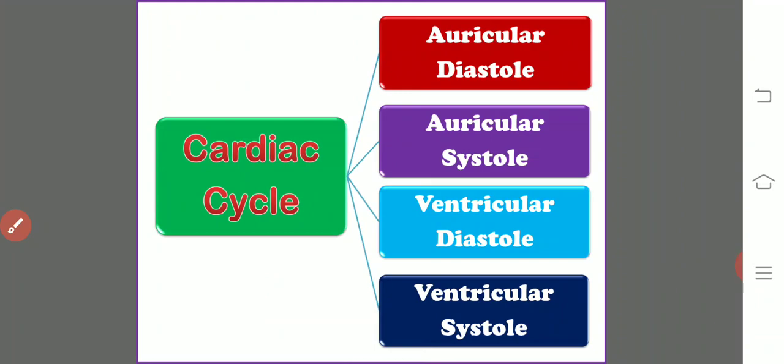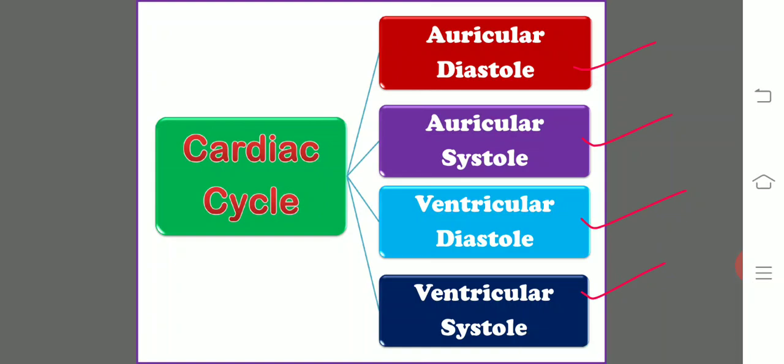Then coming to the next one, the cardiac cycle. For our convenience, we have divided this into 4 phases. First one is the auricular diastole, followed by auricular systole, ventricular diastole, and the ventricular systole. Diastole represents the relaxation and systole represents the contraction of that particular chamber. So let us see one by one.